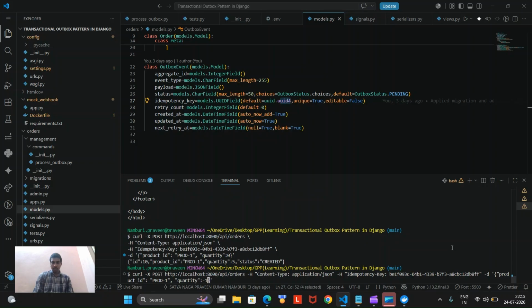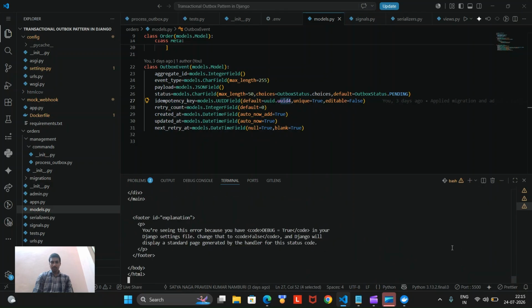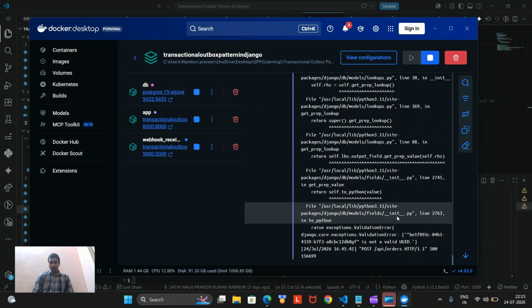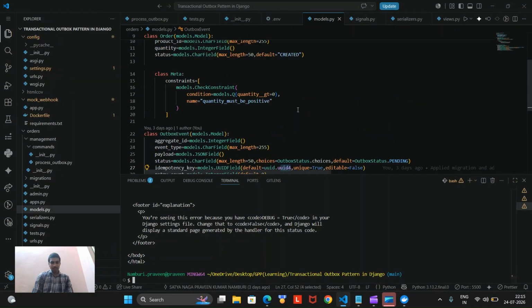Let's try to send a request where the quantity is -1, and we are just changing this UUID. It's still saying it is not a valid UUID, but it is not saying that this is not a negative integer. Let's fix that too.